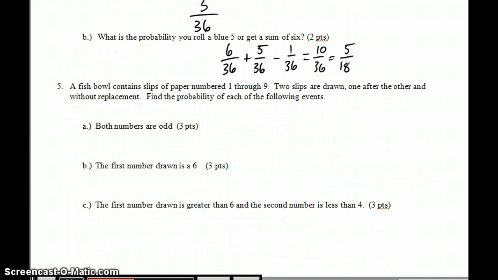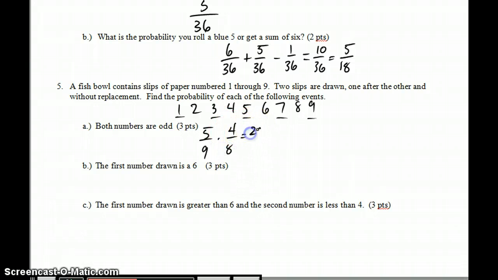In question 5, we're picking 2 slips of paper, and I want to know what is the probability for each of the following events. So I want both the numbers to be odd. So first off, we've got the numbers 1, 2, 3, 4, 5, 6, 7, 8, 9. That means we have 5 odd numbers, which means for the first one there are 5 out of 9 choices. Once it's gone, there are 4 out of 8 choices, and that's 20/72. 20/72 is the same thing as 5/18.